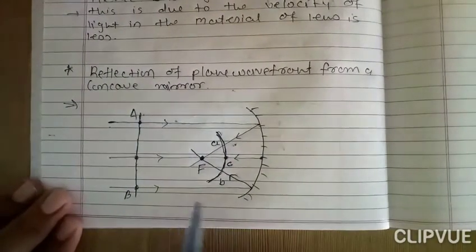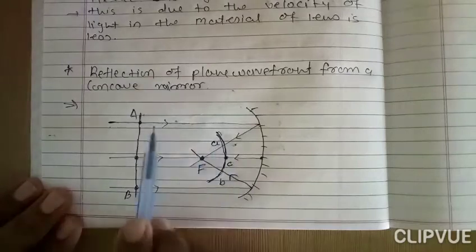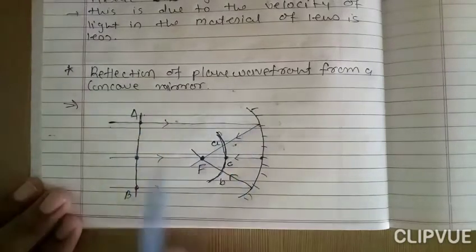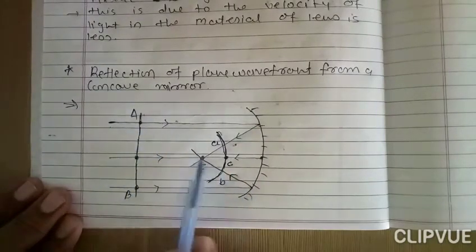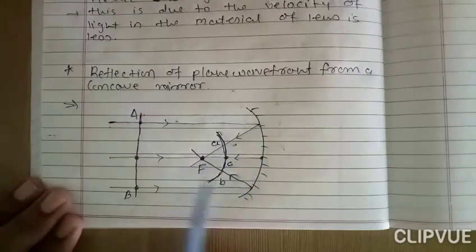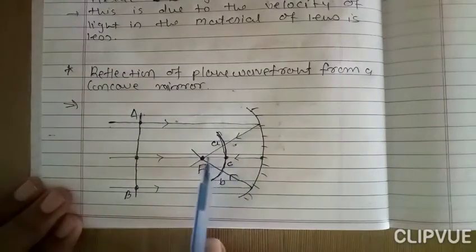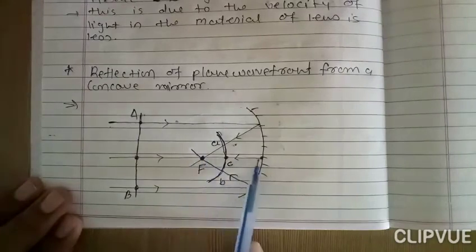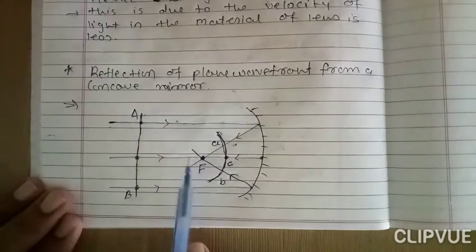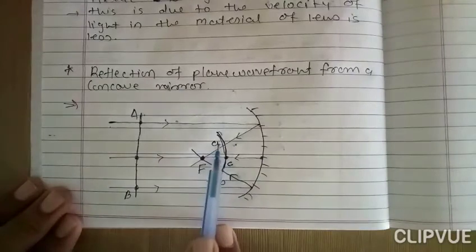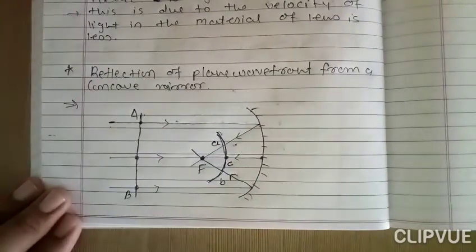Here you can see that this ray and this ray travel some more distance to reflect, right? After reflecting they travel some more distance, and this ray travels a lesser distance after reflecting. So due to this, point C is behind point A and point B.